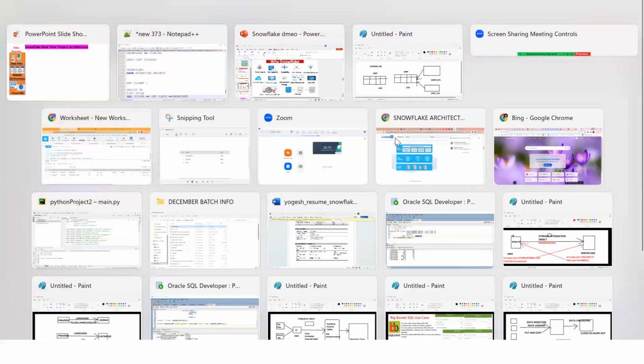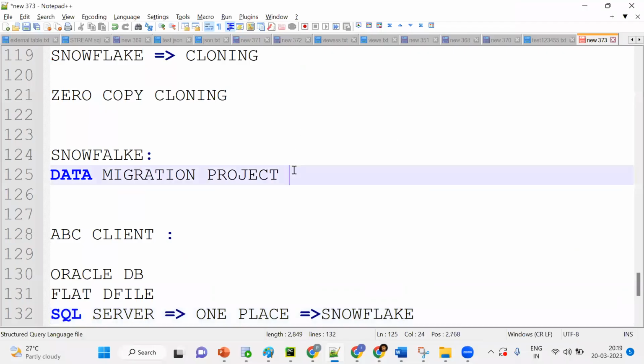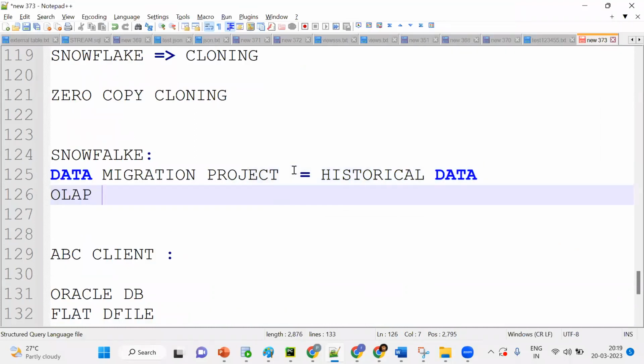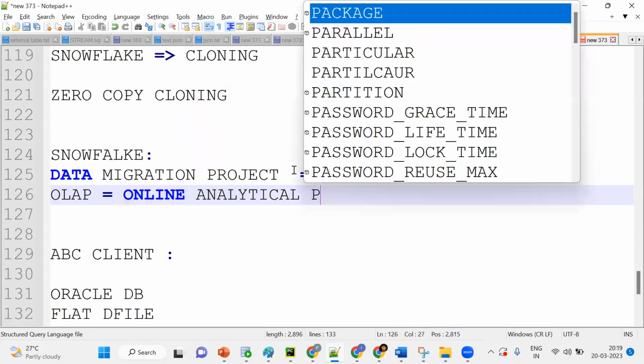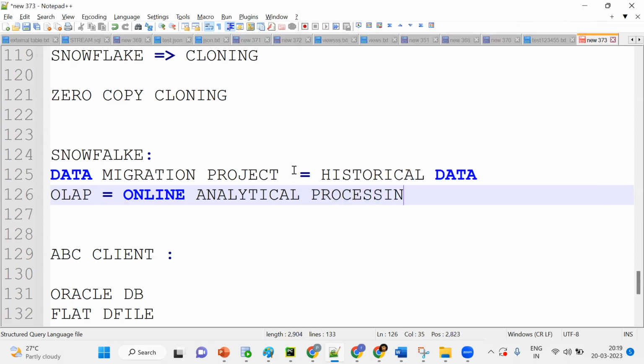And one more thing: in a data migration project, historical data will be there. That's why you should go for OLAP. Now tell me, what is OLAP? Anybody know the abbreviation? It's online analytical processing. As the name itself says, it's analytical processing.